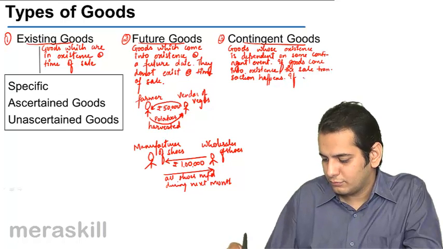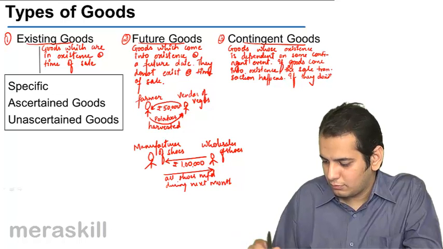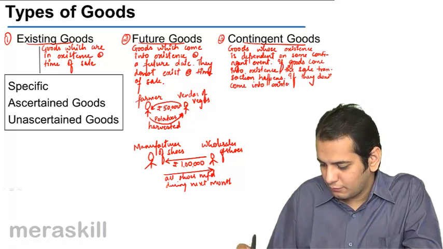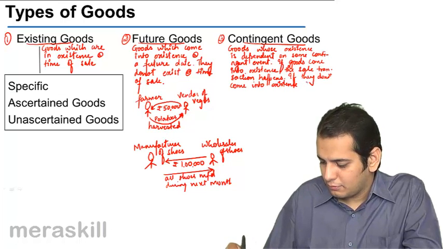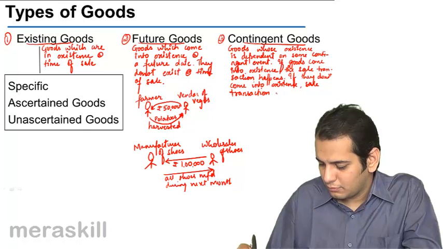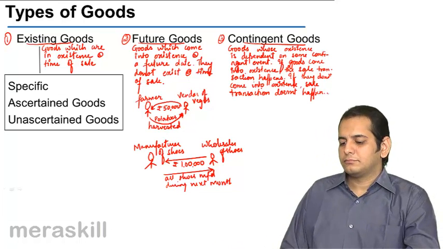If they do not come into existence, the sale transaction doesn't happen.